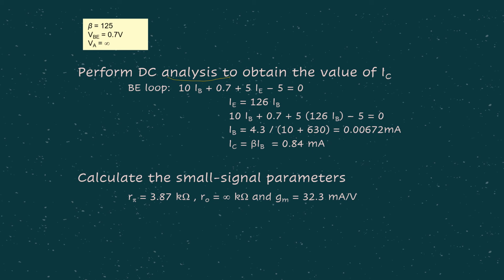But if you do the KVL, when you do the Thevenin equivalent circuit, you are supposed to get the value of IB and IC. Then these values actually can be used to calculate for RPi, R0 and GM, which will be used later in AC analysis.